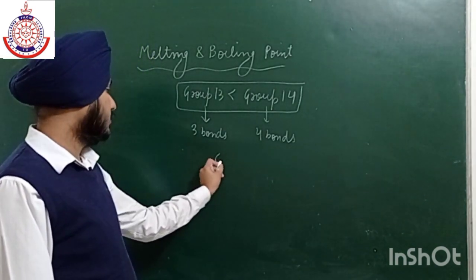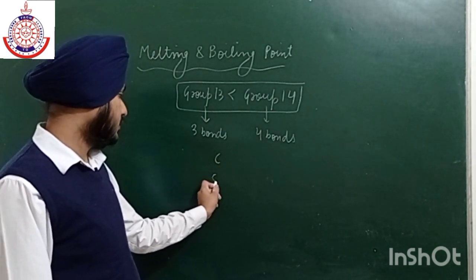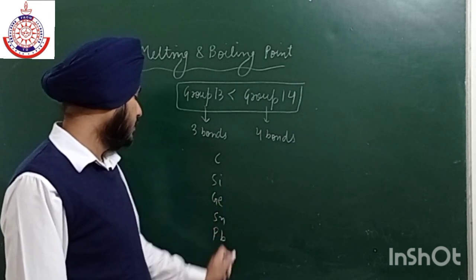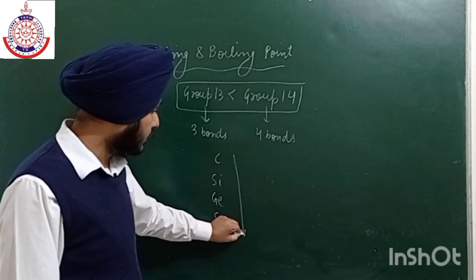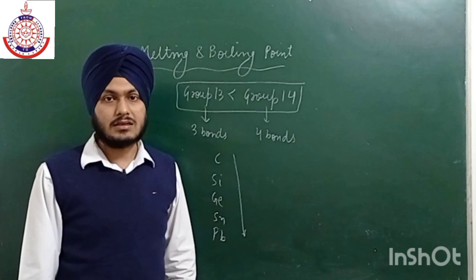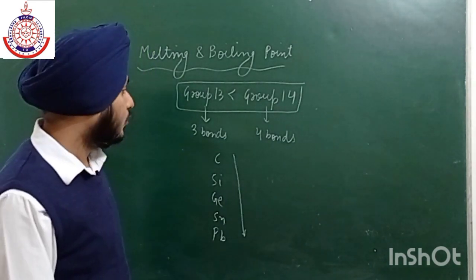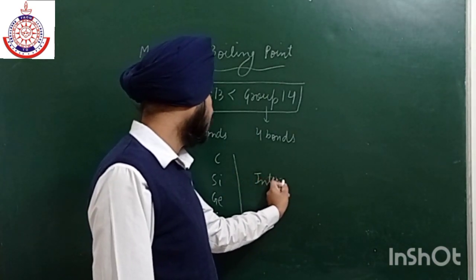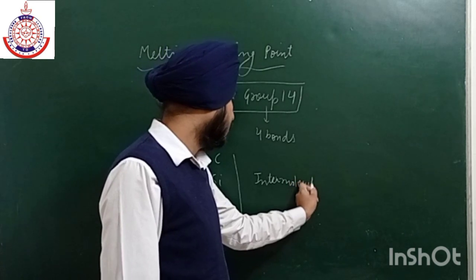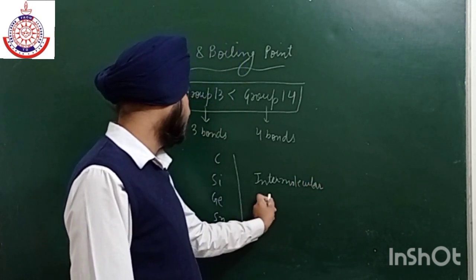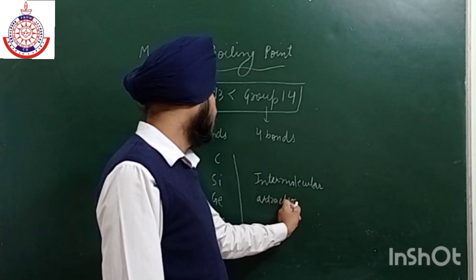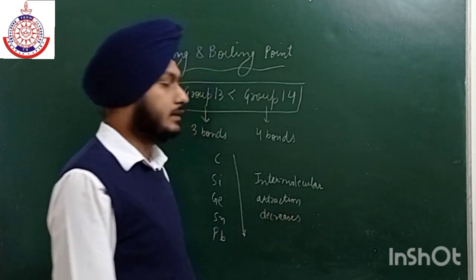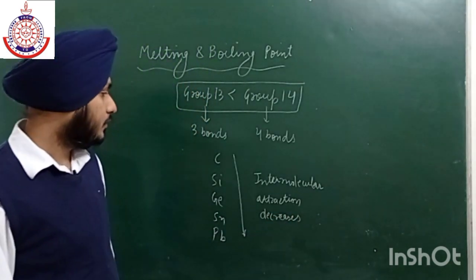And the trend is carbon, silicon, germanium, tin and lead. So the trend is, as we move from top to bottom, the size of the atom increases. That is why their intermolecular attraction decreases. Okay, that is why their melting and boiling point decrease.